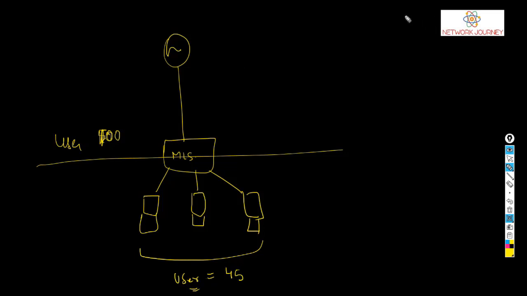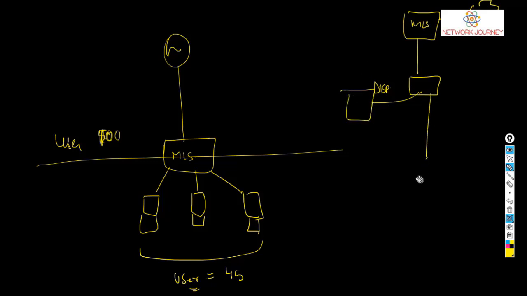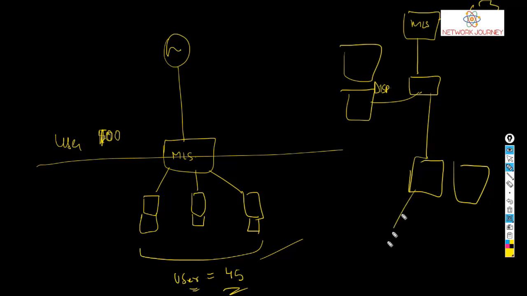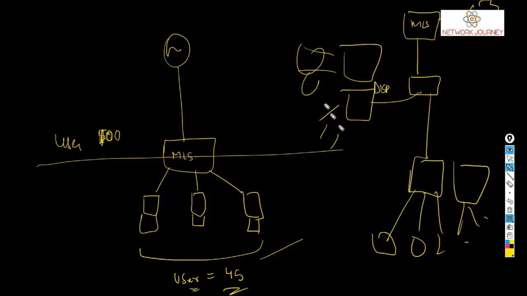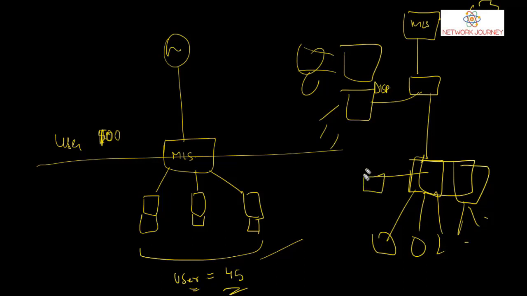So I guess you can keep your MLS on the top, which connects to the internet, and from the MLS you can connect your distribution switches, one connecting to the floor switch and one to the ground. Depending upon the users, you can keep 2 switches and give the cables to the users. If they're on access points, then you don't need 2 switches. You can make it 1 switch and keep an access point so that they can make use of wireless.